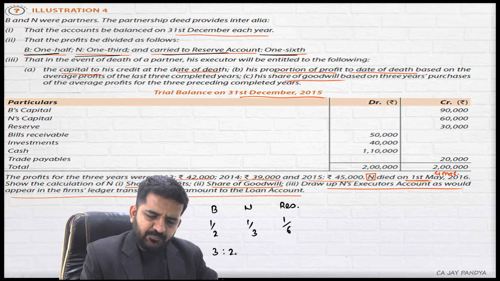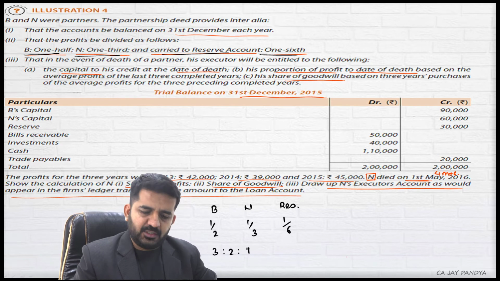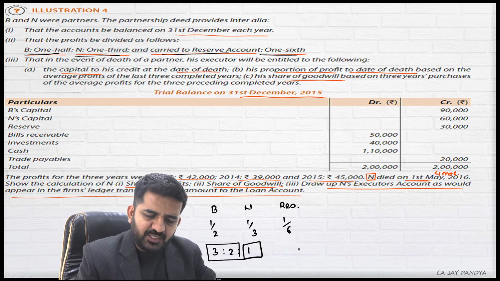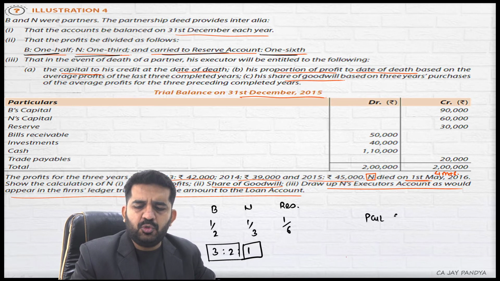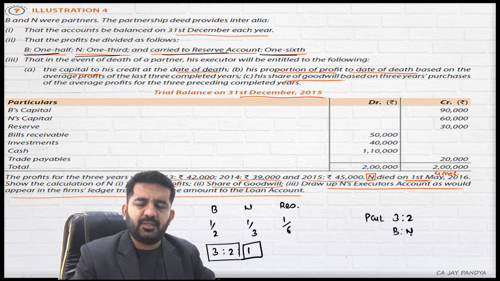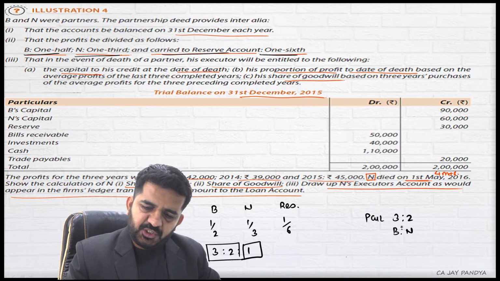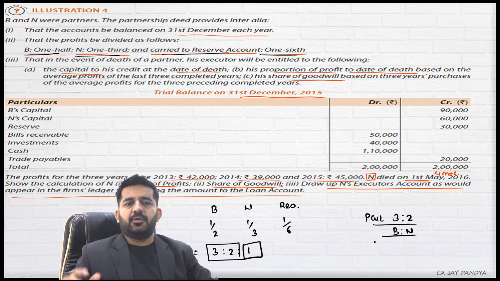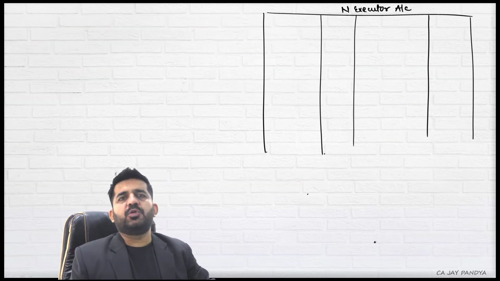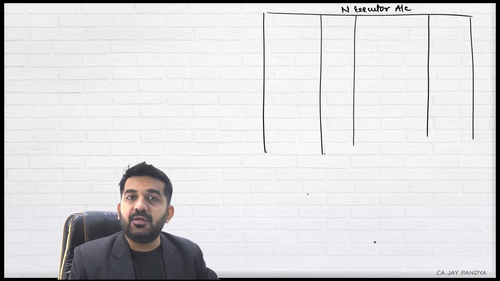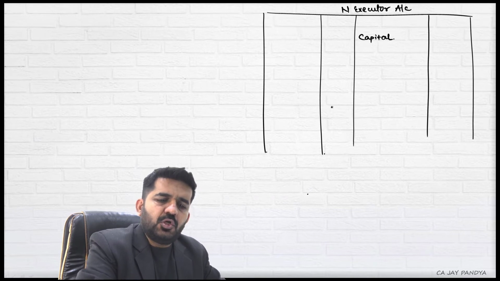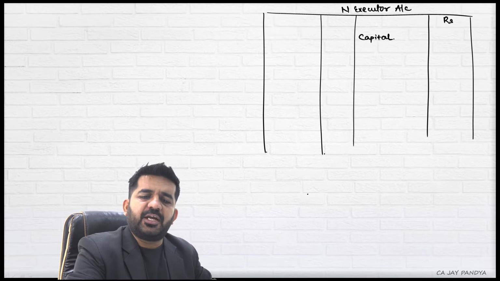So what is this ratio? It is 3:2:1. The reserve is not a person; this much portion is transferred to reserve. So what is the P&L ratio? It is 3:2 between B and N. This will be the profit sharing ratio. Now whenever you draw an executor account, always understand what N will be getting. His share of capital, whatever he is getting, I will be writing it on the credit side.